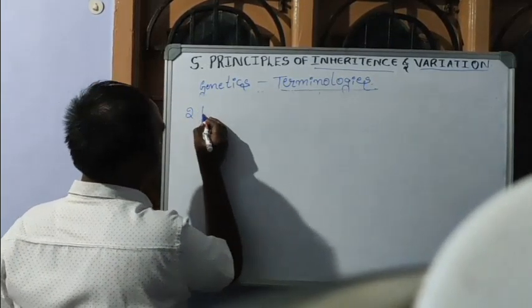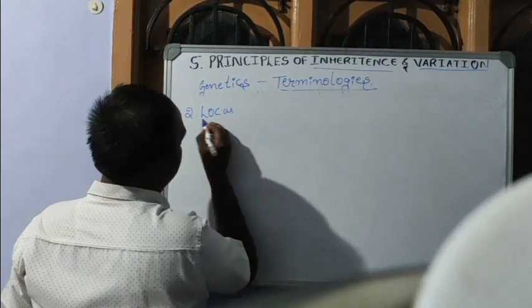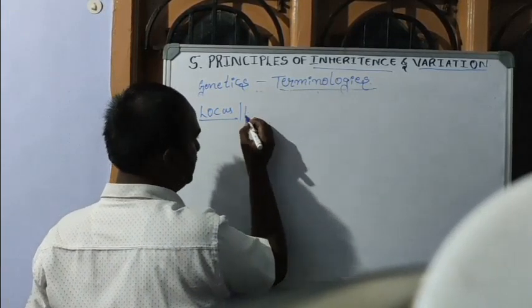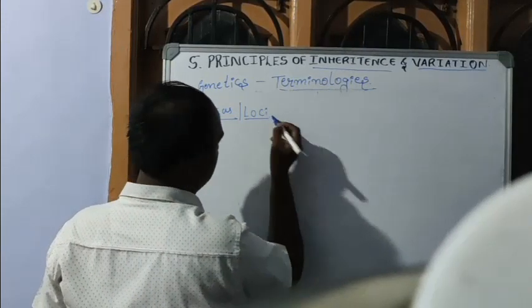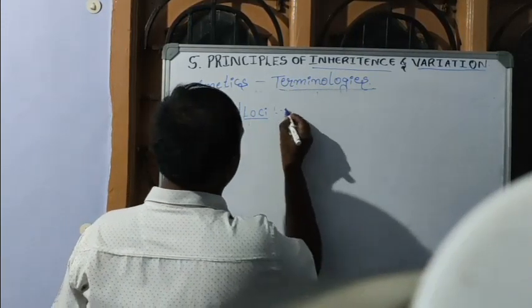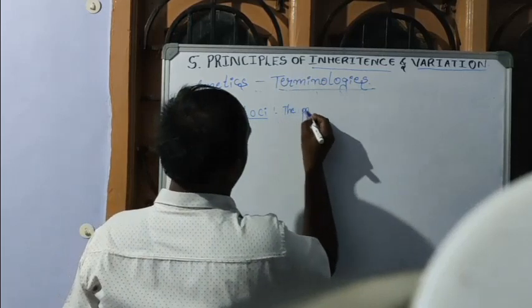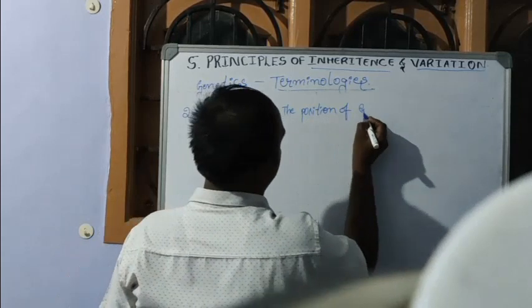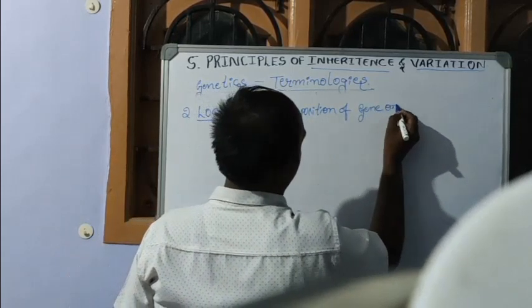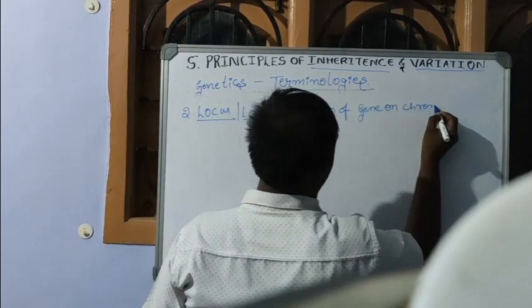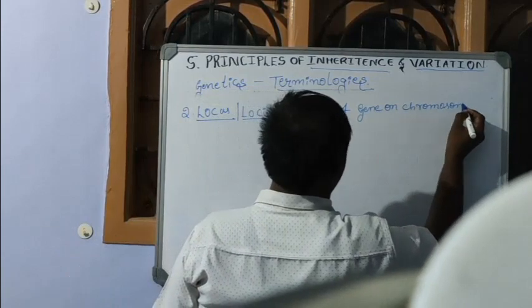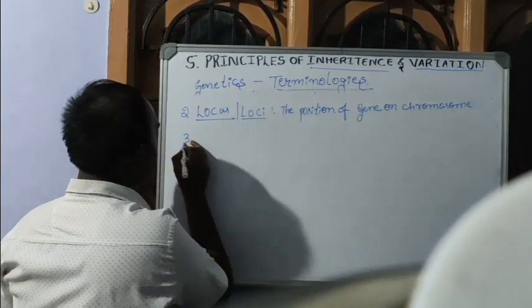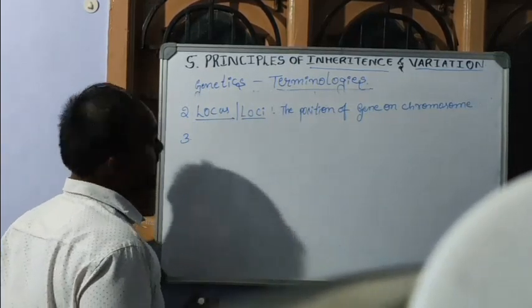Second terminology is the locus. Locus is singular, and loci is the plural. Locus is defined as the position of a gene on a chromosome. So, where a gene is located on the chromosome, that particular position, we call it locus or loci.